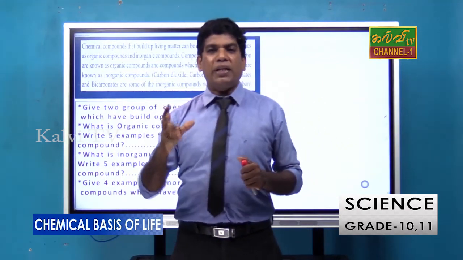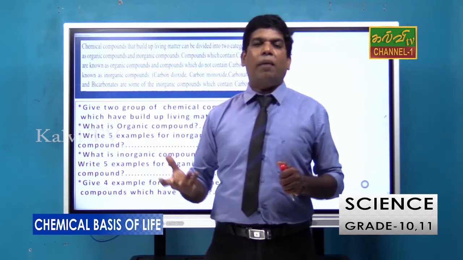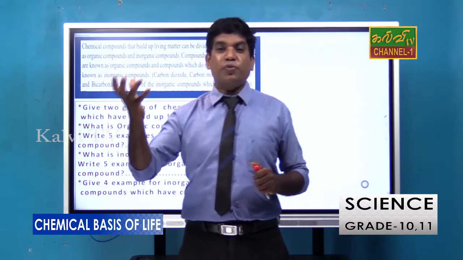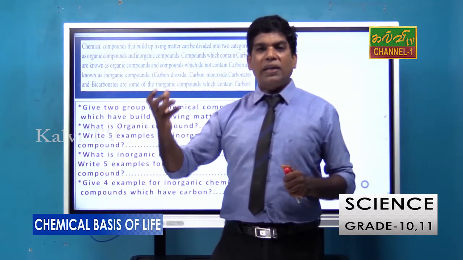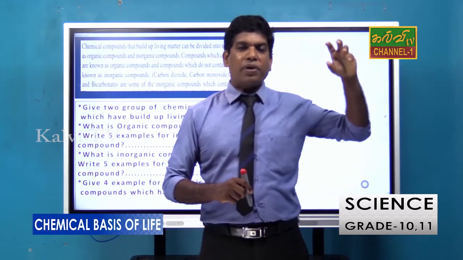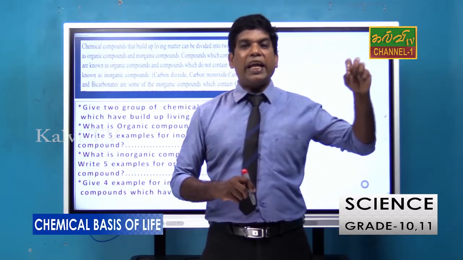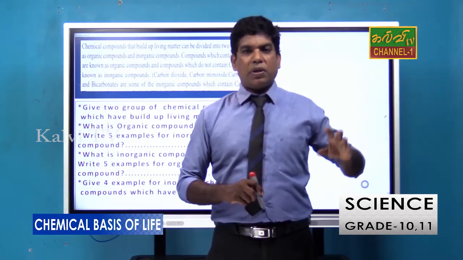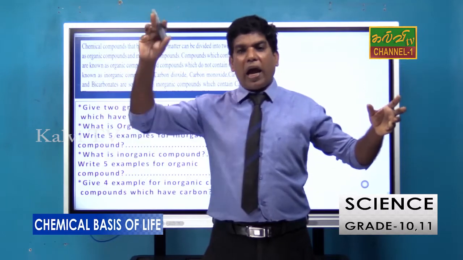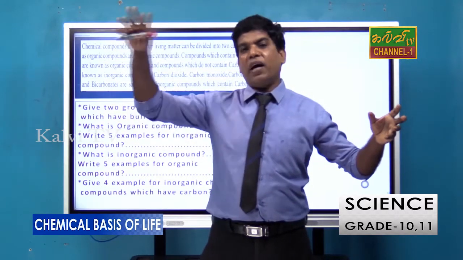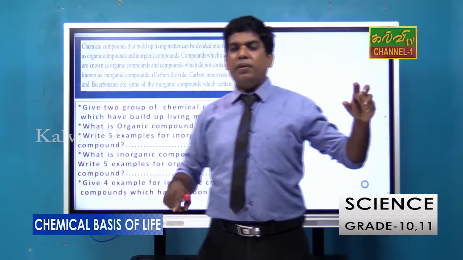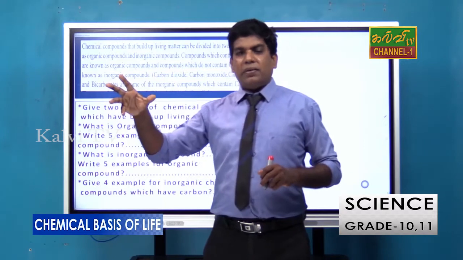Organic compounds: the substance which contains carbon is known as an organic substance. The substance which doesn't have carbon is an inorganic compound. Have carbon, have not carbon. So an organic compound means it has carbon.